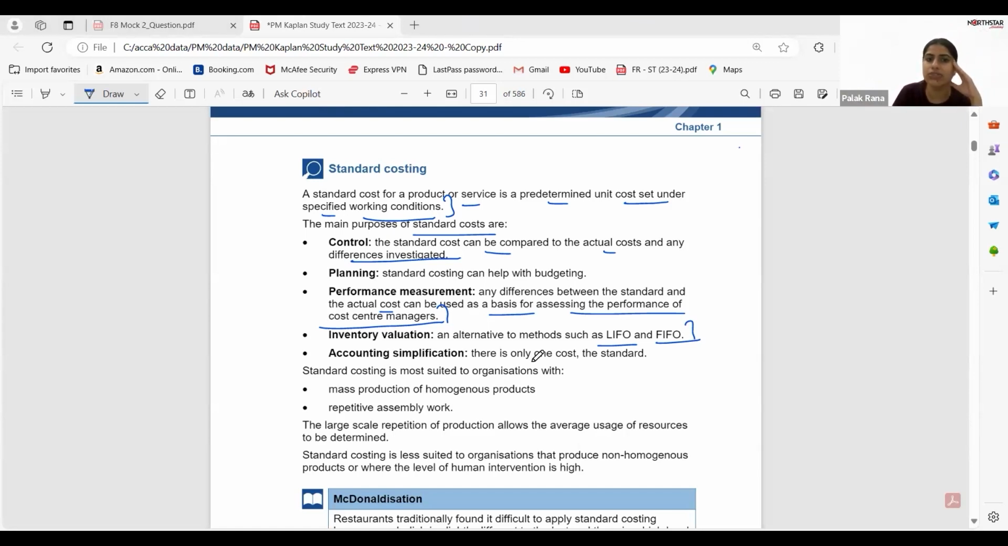Then next is account simplification. There is only one cost that is known as standard cost. It will make your life easy, that you have already decided that this should be my cost. There is no choice in your mind.